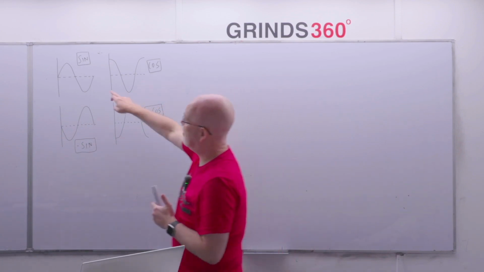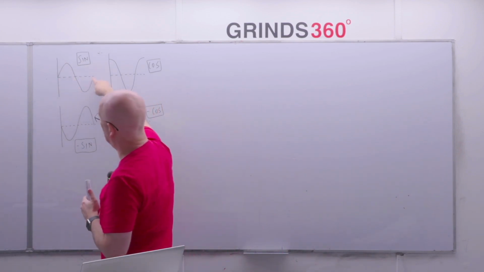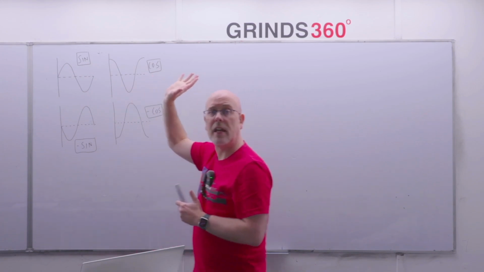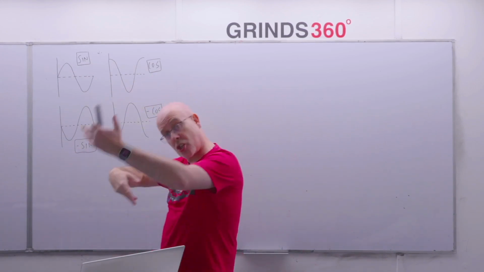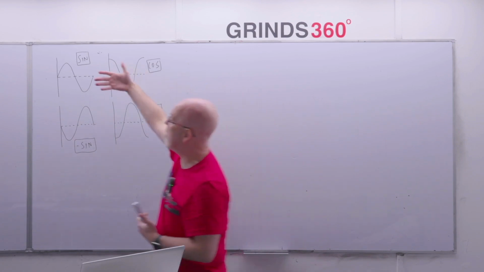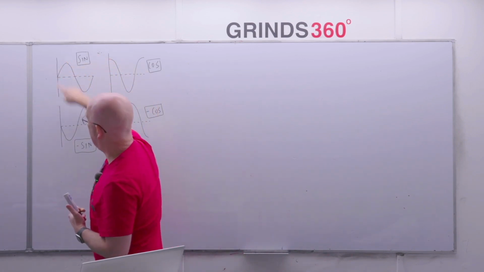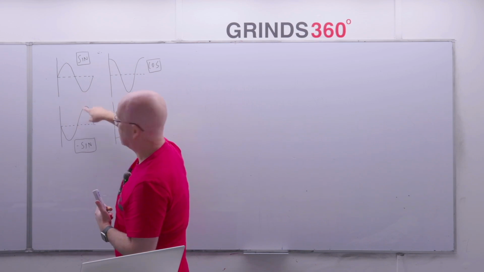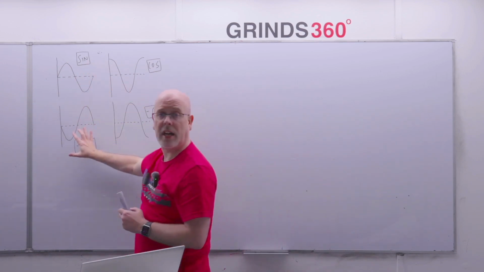So that's the basic shape of a sine function. It starts on its center line, goes up in an N, down in a U, and then repeats that infinitely in both directions. And putting a negative number in front, making it a minus sine graph, just turns the graph upside down, or gets the mirror image in the center line more accurately, right? So you can see the mirror image of that N is a U here, the mirror image of that U is an N. So it literally just spins the graph around its center line. So that's a positive and negative sine graph.